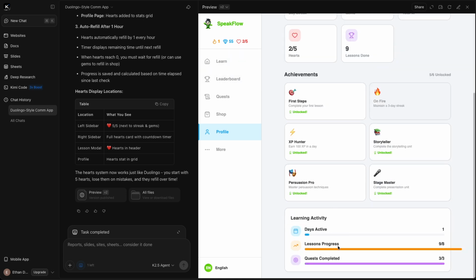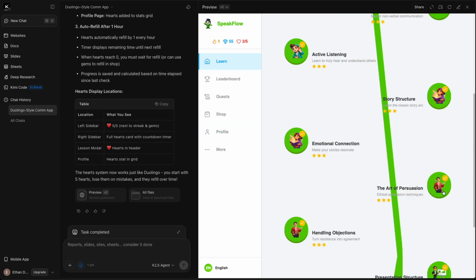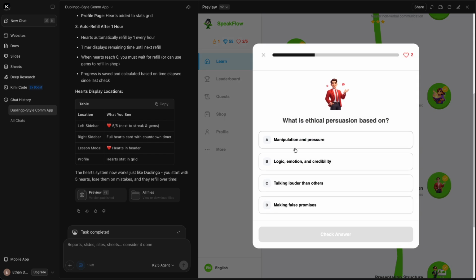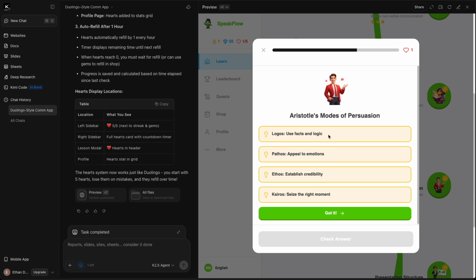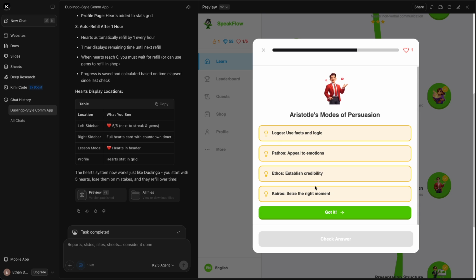And obviously less in progress, there's another bug there. Days active, quests complete. So if we pick on another one and use incorrect answers, we now got 1 heart. Let's go next and see here again. There's nothing you can click here. If I just click got it, will it decrease my heart? Yeah. So there's another bug in here that it is got the second part of it, which doesn't have any incorrect answer, but you still lose a life for. So that would need to be solved.